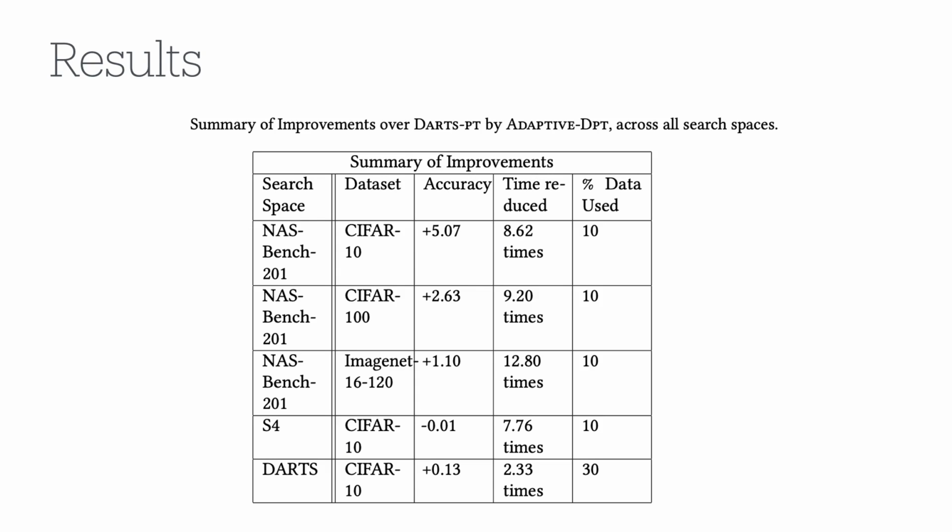Next, we look at some of the results from our experiment. In all these experiments, we use 10% of the data. The results show that using adaptive subset selection for supernet based approaches, the accuracy can be improved a lot, while the time can be reduced a lot. For example, for CIFAR10, the accuracy was gained 5%. At the same time, the time was reduced 8 times with just using 10% of the data.